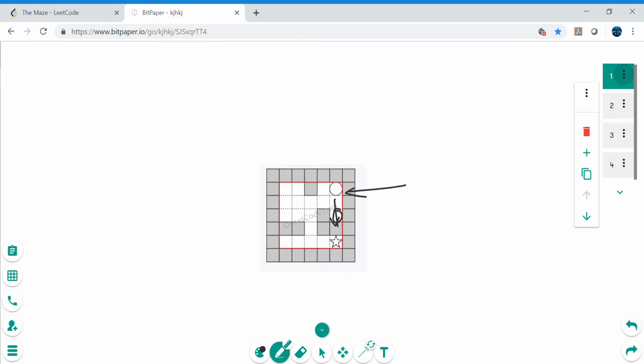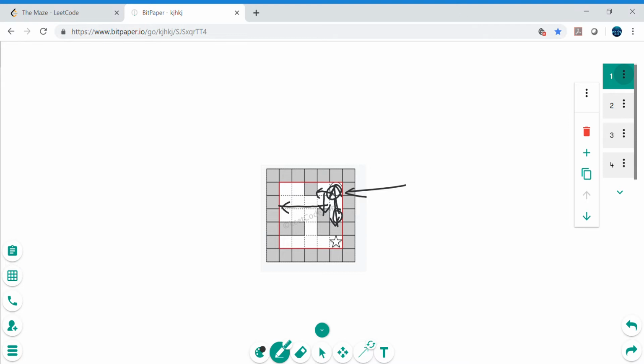Now the ball can choose any of the four directions: up, down, left, or right. Let's consider that it chooses the up direction. It goes up, comes here, and hits the upper wall. Then let's say it chooses the left direction, and it hits this wall. Then it can choose any other direction. Let's say it chooses down, and it hits this wall. Then it chooses right and hits this wall.